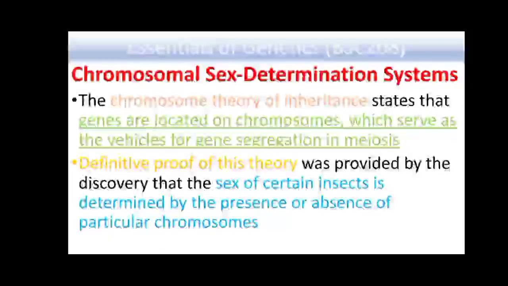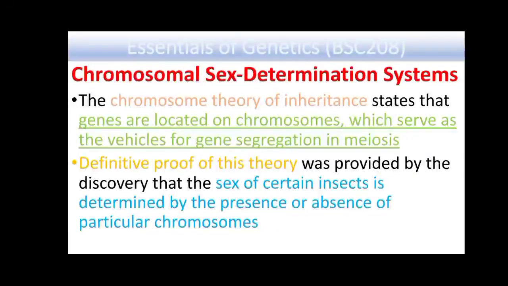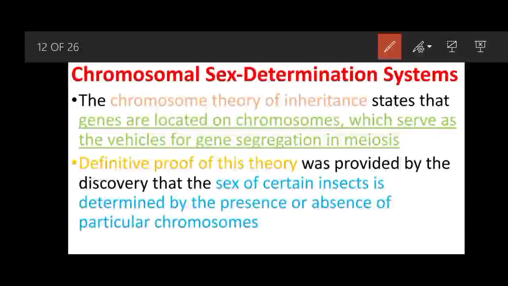Now coming to the chromosomal sex determination system, the chromosome theory of inheritance states that genes are located on the chromosomes, which serve as the vehicles for gene segregation in meiosis. When these chromosomes segregate during meiosis, they also carry the genes with them.